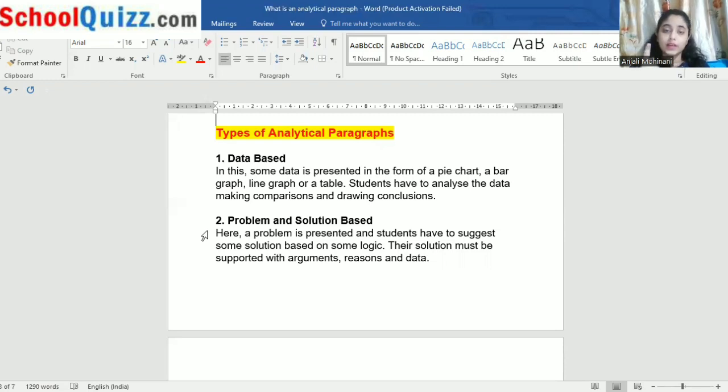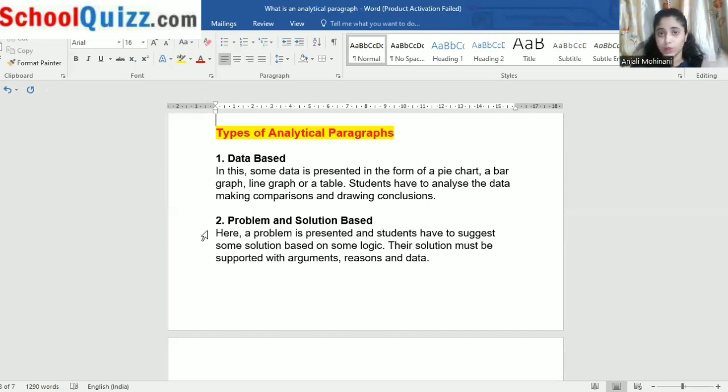Anything can be given. It can be in the line format, it can be in the graph format, it can be in the pie chart format. Anything, you have to just solve the data and make a conclusion. Okay. Second is problem solution based. Okay, so I'll give you an example of problem solution. When you solve maths, you solve the problems of your maths. So what do you require? You have to identify the problem, like what is the question number given, problem number 20. So what is the problem given to you? After that, what do you write? Solution.